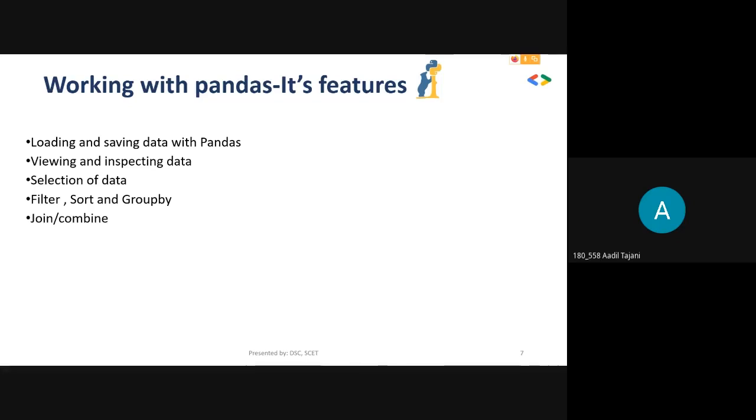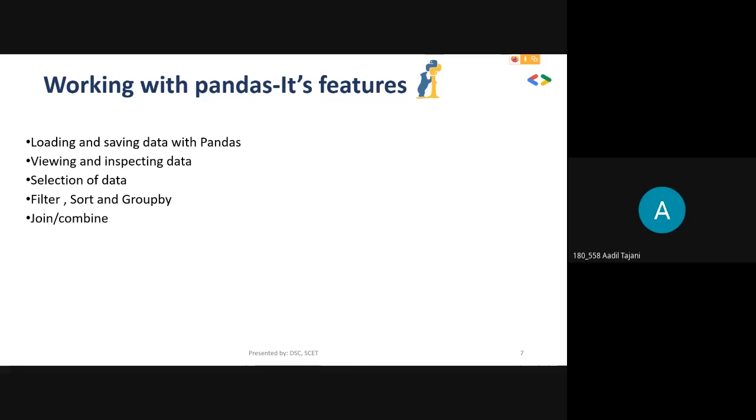Working with pandas, these are the features that we get. Loading and saving data, as we talked about earlier: you can load any kind of data in pandas, and you can also save it in different extensions. This comes in very handy in data science and machine learning applications, as you deal with different kinds of data, perform data manipulation, and have to save the results.